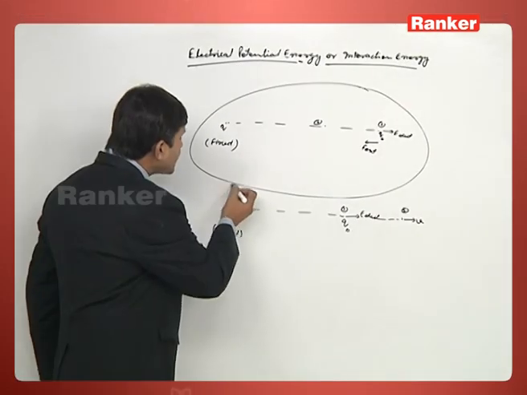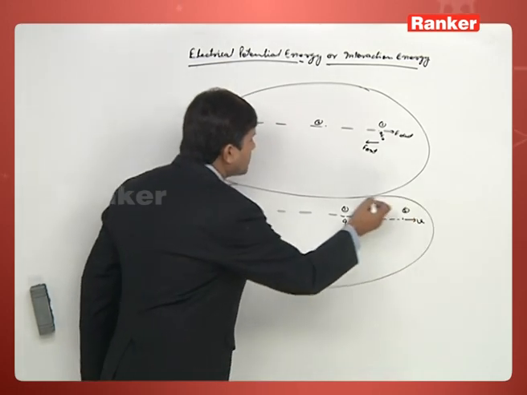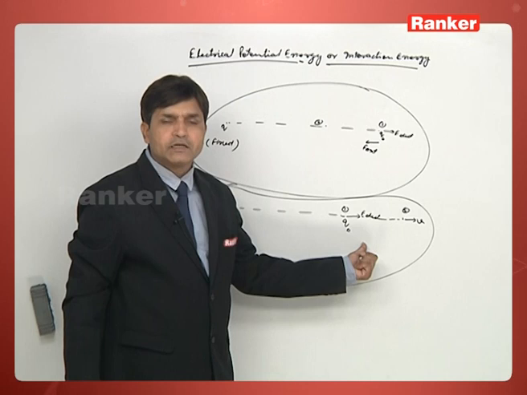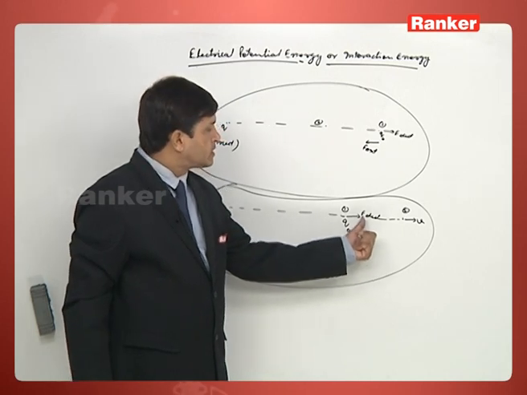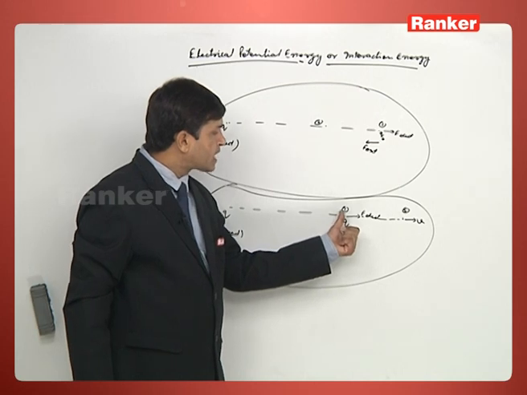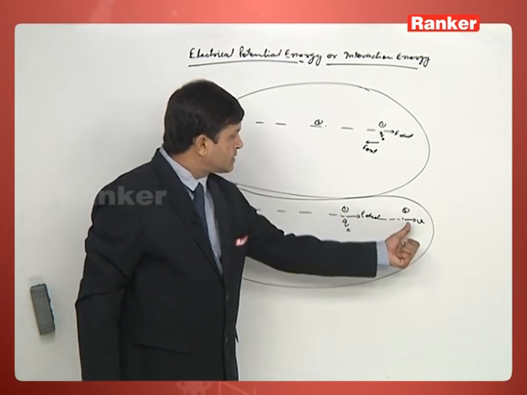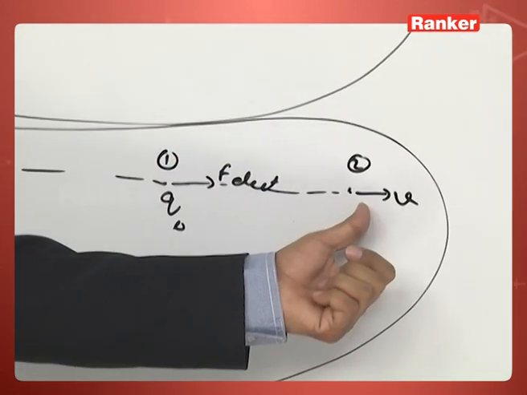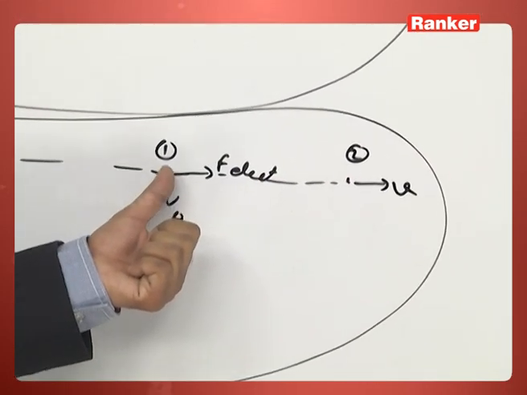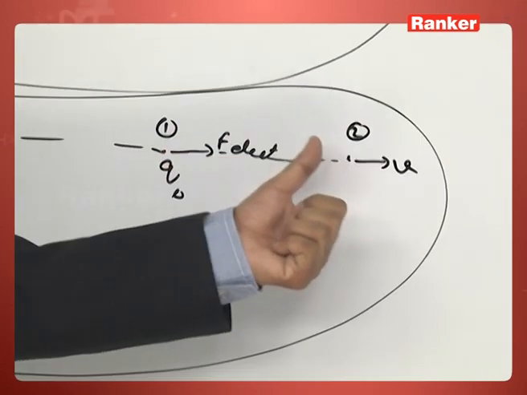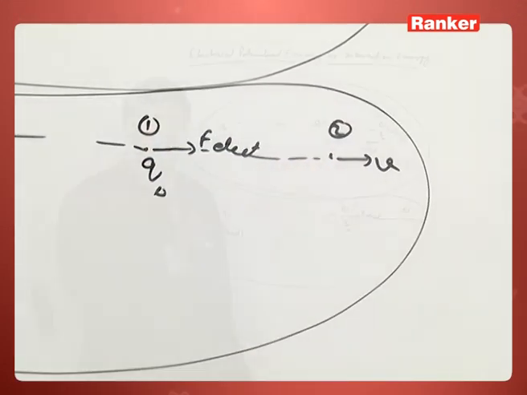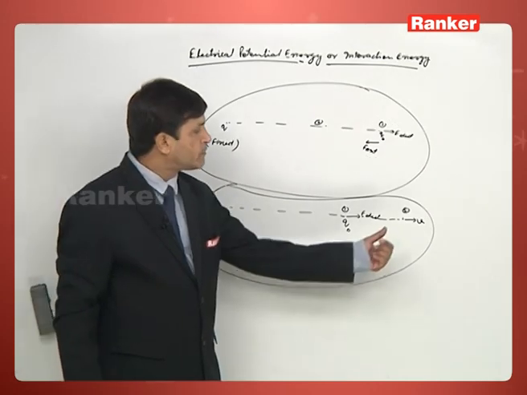If we are again talking about these two charged particles as a system, no external force is acting on the system. So the electrostatic force is doing certain work. Due to that work, this charged particle has acquired certain kinetic energy. It means there is a loss of some internal energy from position 1 to 2, and that loss of internal energy is nothing but the loss in potential energy of the system.